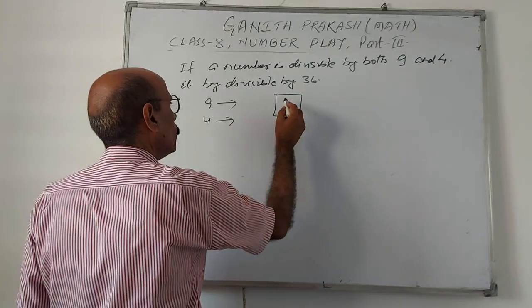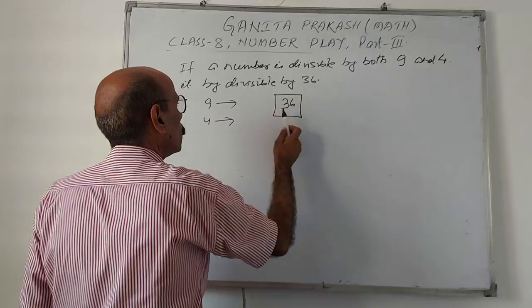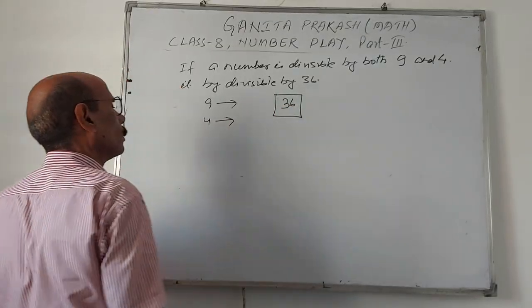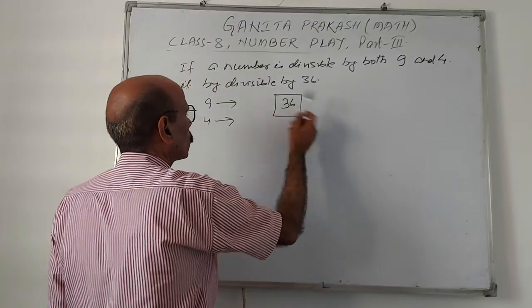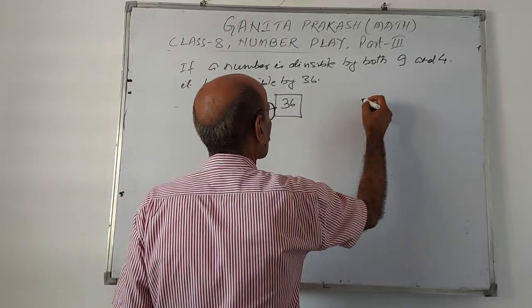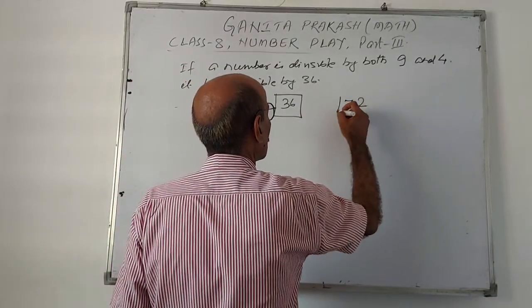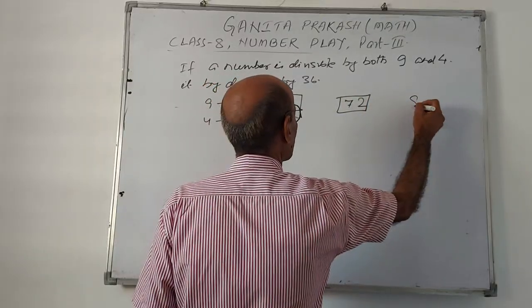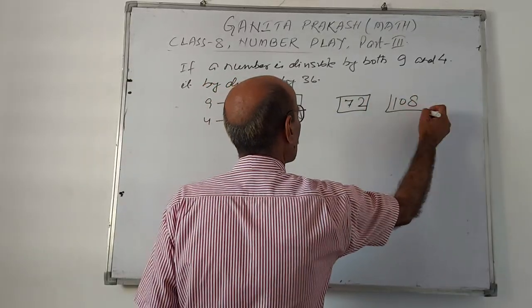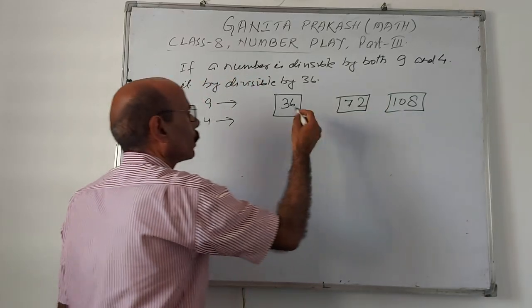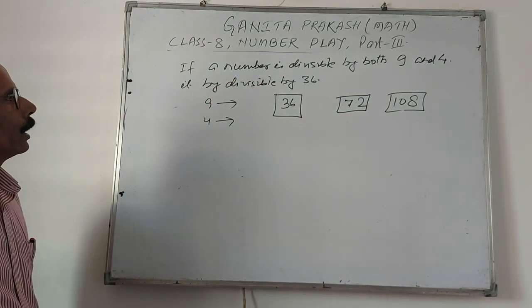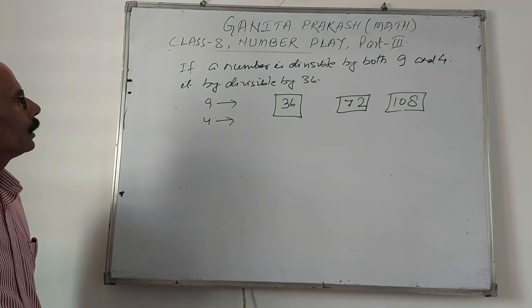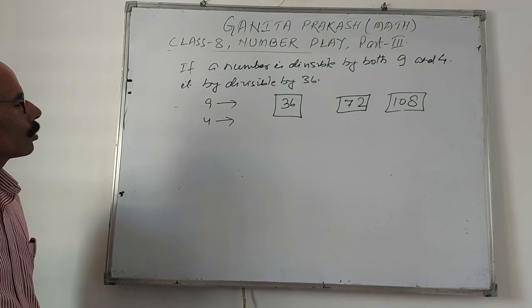This number may be 36. 9 fours are 36, and 4 nines are 36. 36 and multiples of this: 72, 108 and so on. In this case the number is divisible by 9 and 4, then it is divisible by 36 also.